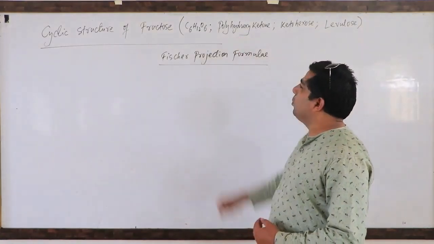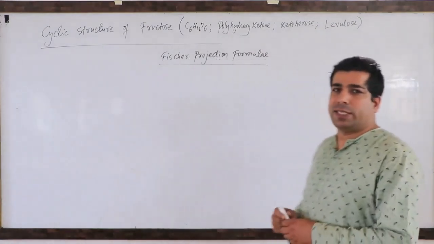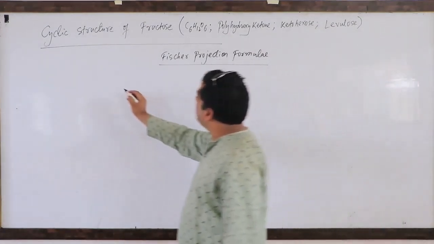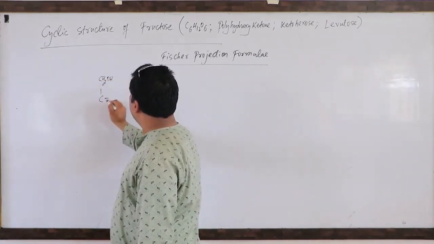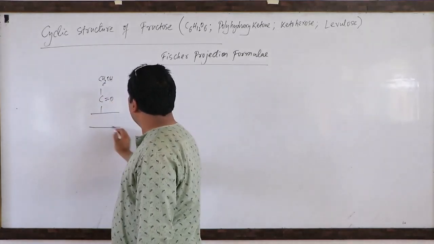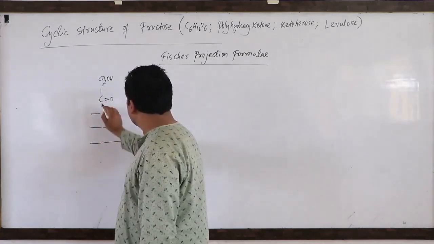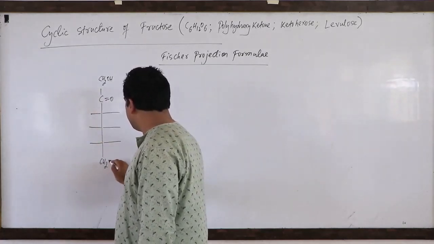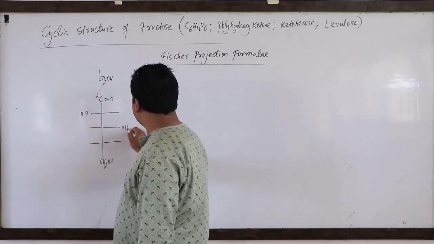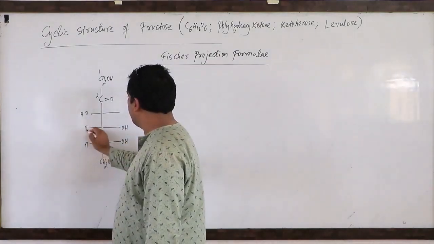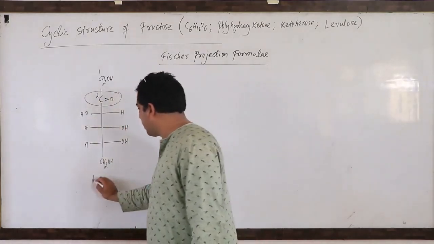Second point is that I told you last time, fructose is a polyhydroxy ketone. If I draw the rough structure of the fructose molecule, you will have CH2OH, C double bond O, third, fourth, fifth carbon, and the sixth one, CH2OH. This is first, this is second, third has OH on left side, right side H, H and H. This is your fructose molecule.